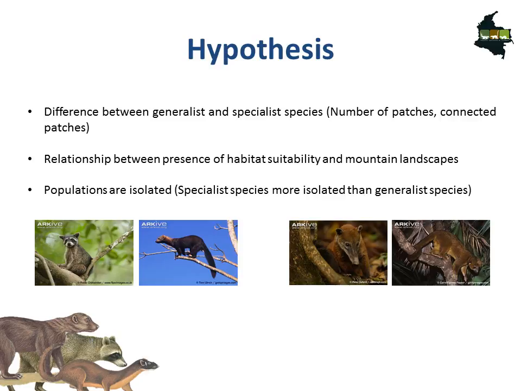Some of our hypotheses are that there is going to be a difference between generalist and specialist species. This difference will be related to the total number of patches and also the connectivity between them. Also, we think there will be a relationship between the habitat suitability of all the species and the mountain landscapes, as these are the areas that still maintain natural coverage and could have patches of the size needed for these species. As a last hypothesis, we assume that the populations are isolated.